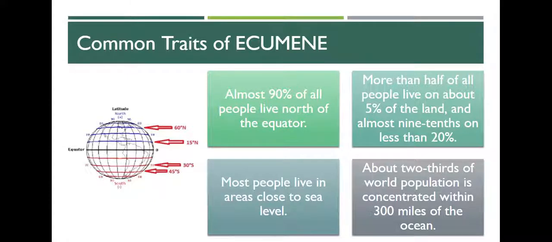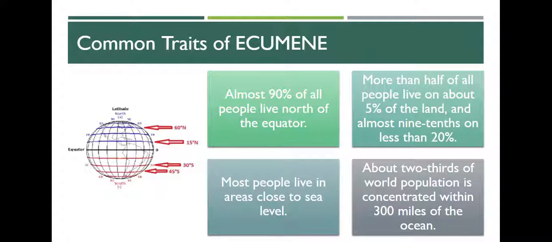Almost 90% of all people live north of the equator. The northern hemisphere houses most of our population. And I attribute a lot of that to where there's land. There's just not as much land in the southern hemisphere. Take a look at a globe. Most of the land is in the northern hemisphere. And that would be the reason why 90% of the population lives in the northern hemisphere.